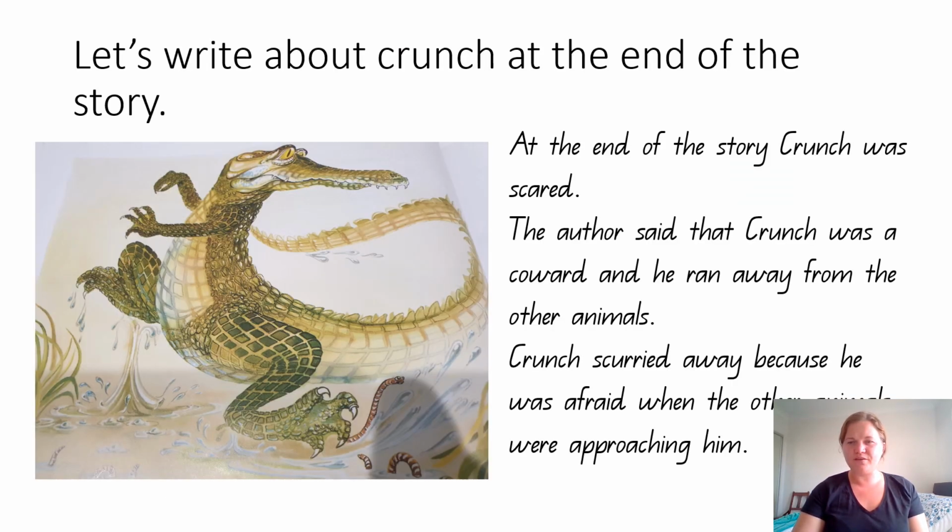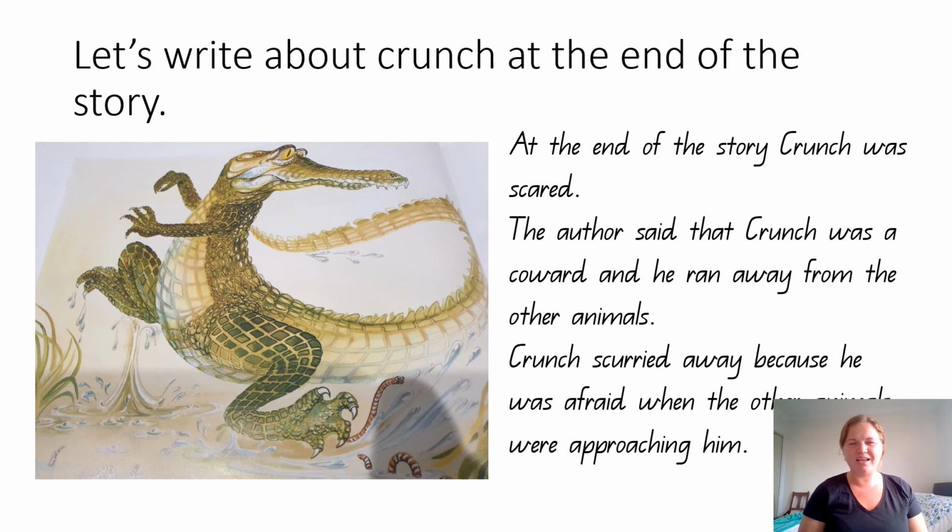Let's write about Crunch at the end of the story. At the end of the story, Crunch was scared. The author said that Crunch was a coward and he ran away from the other animals. Crunch scurried away because he was afraid when the other animals were approaching him. And that's one of our words that we did in Strive last term, approaching, coming near.